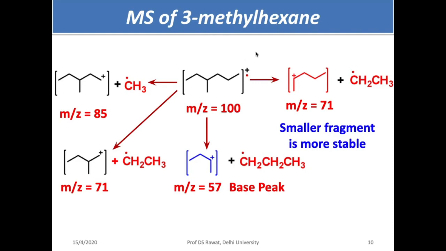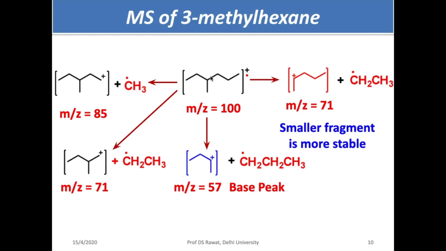Next one is 3-methyl hexane. Okay, so the fragmentation can be one, leaving this methyl as a radical, you get this carbocation, or leaving this ethyl as a radical, this is the carbocation. So this is the portion that is broken. Okay, so you get a positive charge over here.